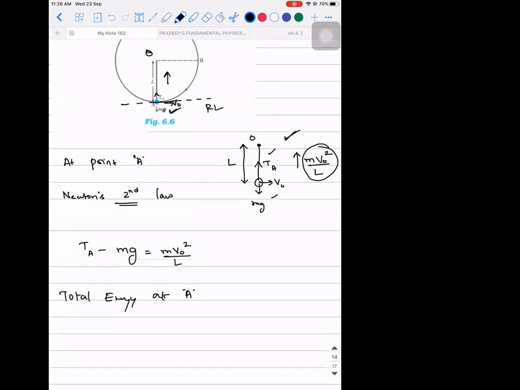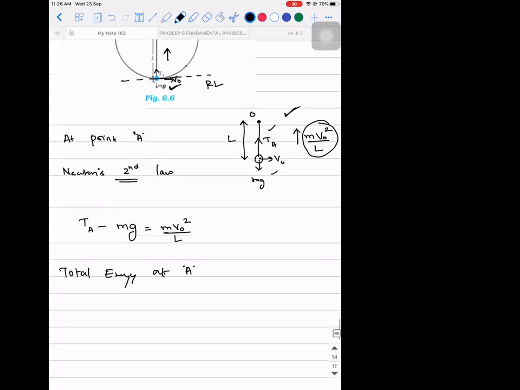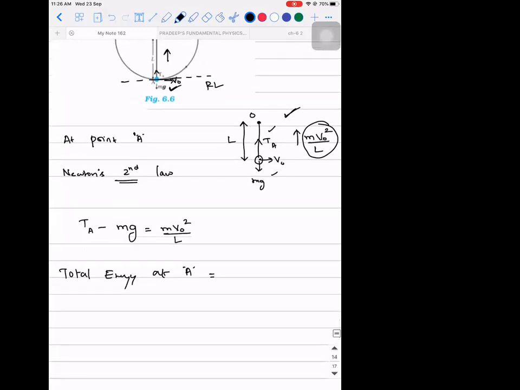If I take that as a reference line, what are all the energies the object possesses? I can write potential energy at A plus kinetic energy at A. What is the potential energy at A? That is taken as a reference line, so it is 0. Very simple.